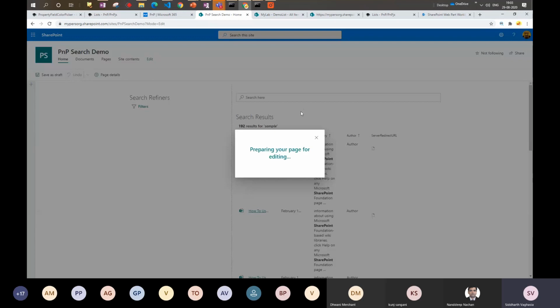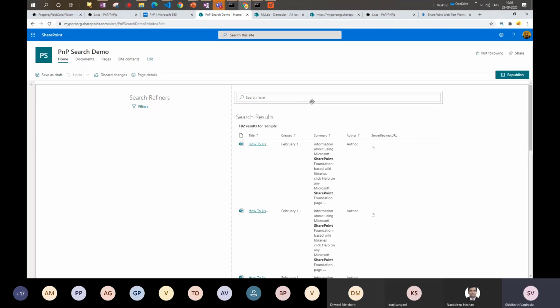If we go and edit the page, okay, before going here, what the search solution gives us is a package file which you can directly install, which is an sppkg file, basically an SPFx solution. So if we don't want to clone anything or rebuild anything, we can directly download the sppkg file, add it to your app catalog, install that solution into the targeted site collection, and then start using the web parts on your sites.